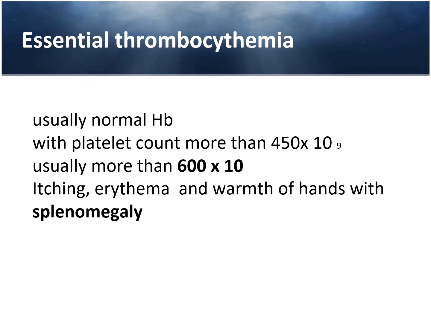Dear students, how do they present? It is also almost similar to the patient of polycythemia. Itching, erythema and warmth of the hand with splenomegaly is one of the classical presentations of essential thrombocythemia. So if the patient's HB is normal and the platelet count is very high, with splenomegaly, then you have to think that this patient may have essential thrombocythemia.